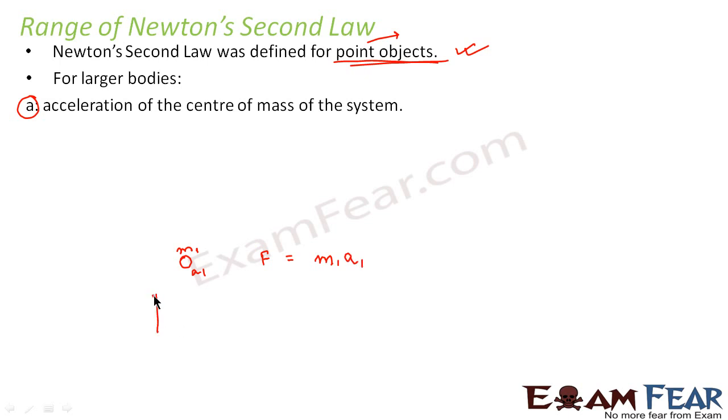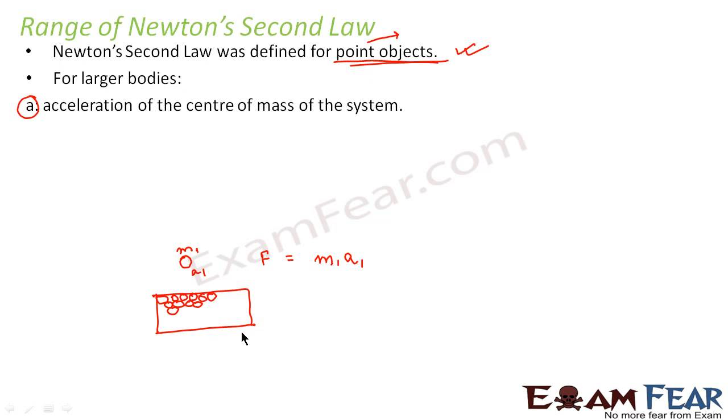Now let us suppose I have a big box which has hundreds or thousands of similar balls packed this way. If I say that you have to consider this entire collection of balls as a system and apply Newton's second law, in that case what will be the mass? Mass will become the total mass of this entire system.